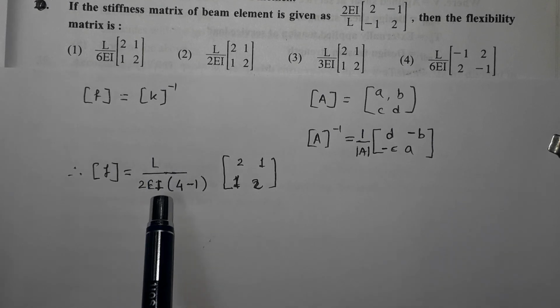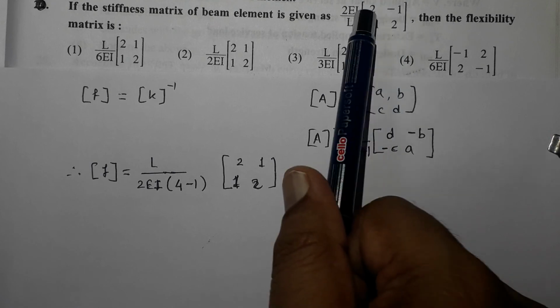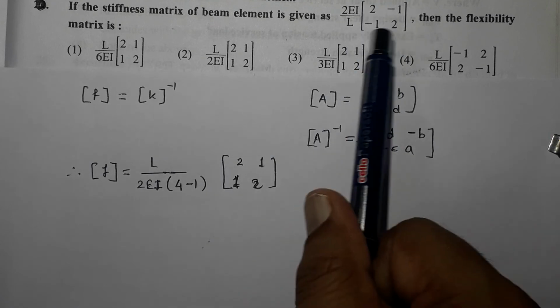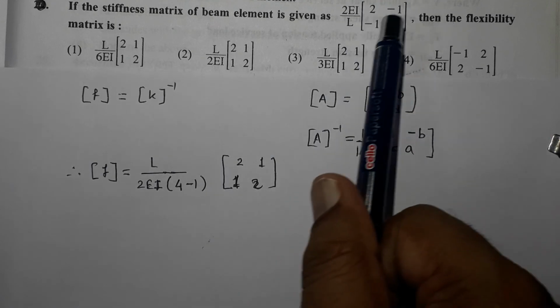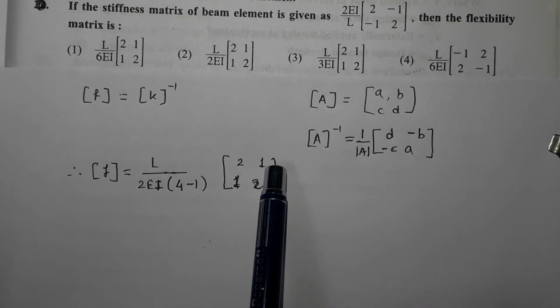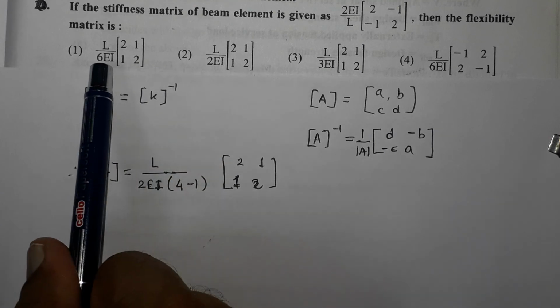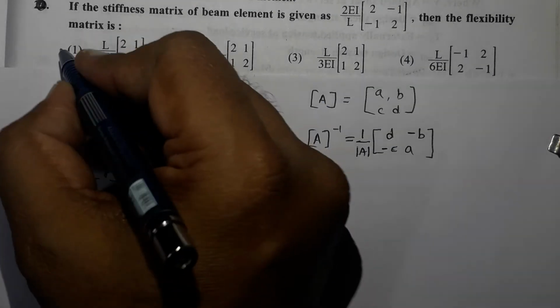So L upon 6EI, and the diagonal elements 2, 2 are to be interchanged. So it will be 2, 2, and the signs of the other elements should be changed, so it will be plus 1, plus 1. So it will be L upon 6EI times the matrix 2, 1, 1, 2. Option 1 is the correct option.